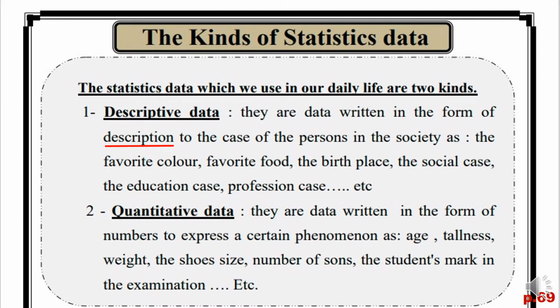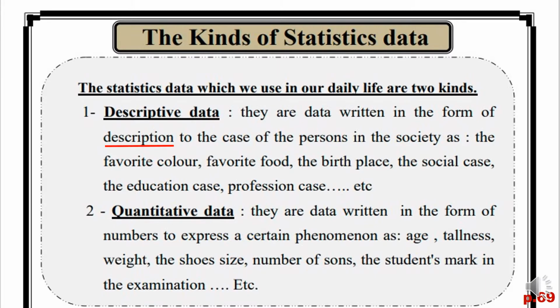And the birthplace, you have to tell me your birthplace, where. And social case, I'm married or not, or whatever. Education case, profession, I'm working, I'm not working, whatever. So you have to tell me a description. You can't tell me a number. I can't ask you about the favorite color and you tell me 1. No, this is not the answer.